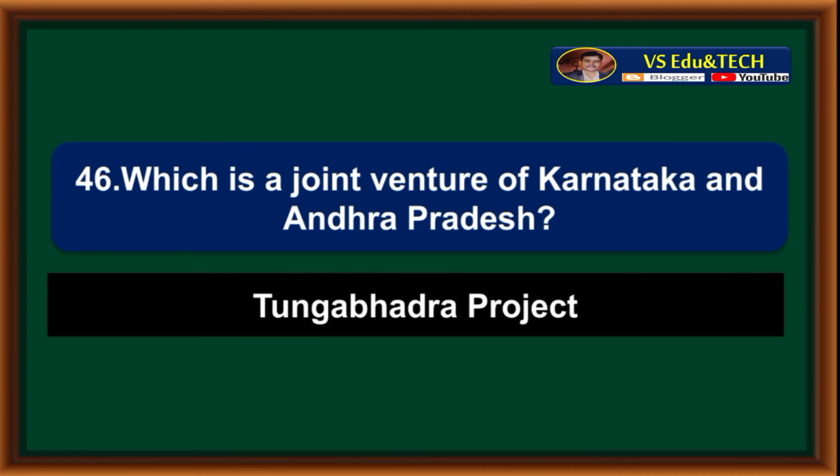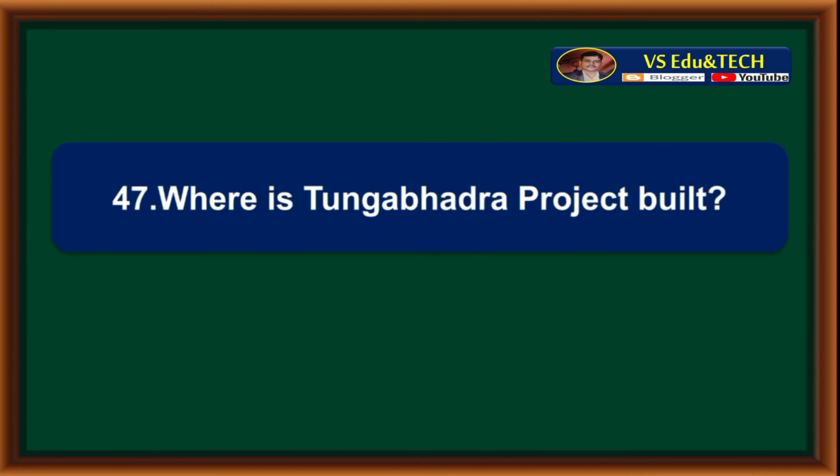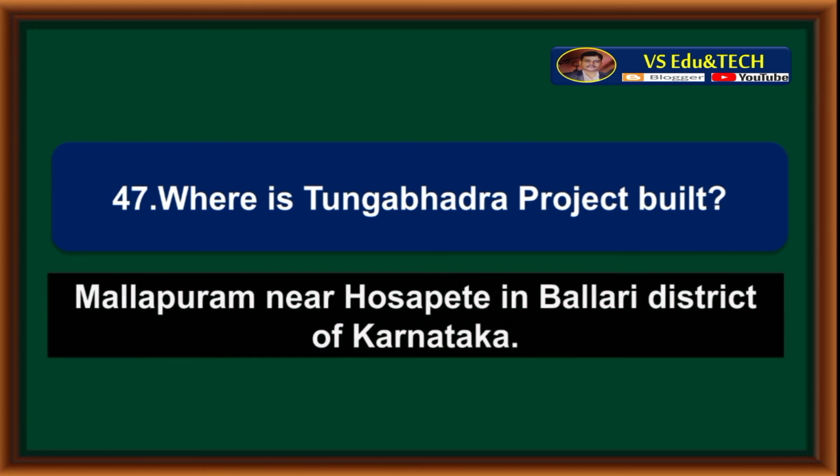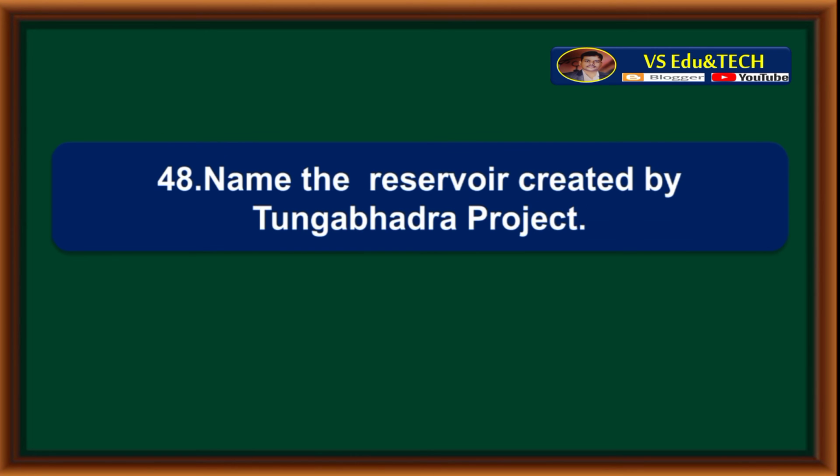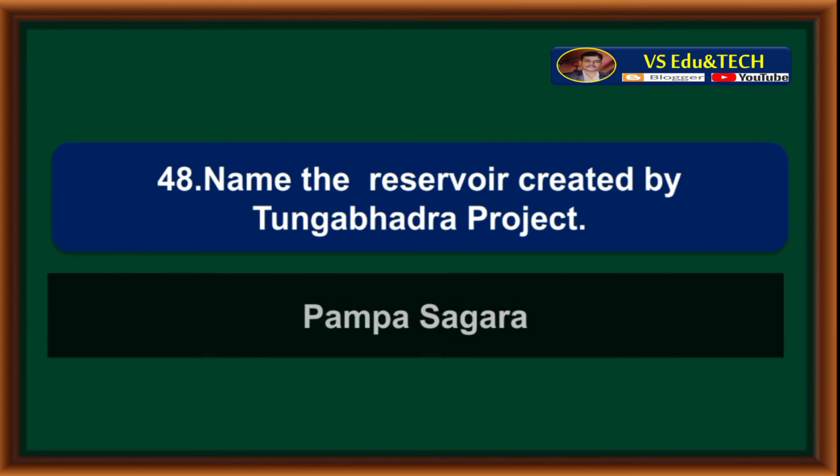Tungabhadra project is a joint venture of Karnataka and Andhra Pradesh. Where is Tungabhadra project built? Mallapuram near Hospete in Bellary district of Karnataka. Name the reservoir created by Tungabhadra project. Pampasagara.